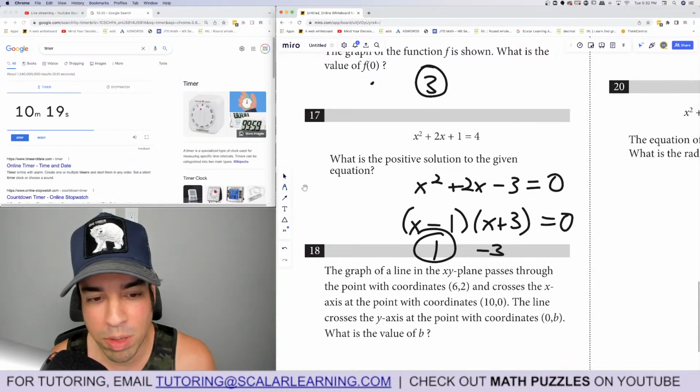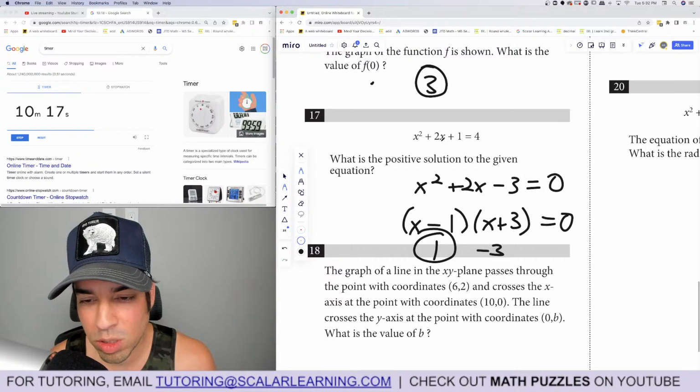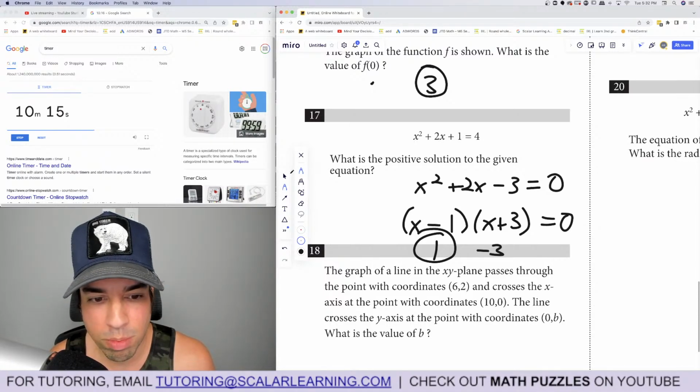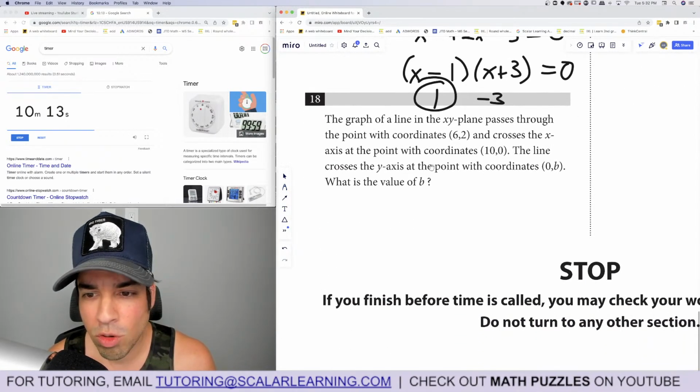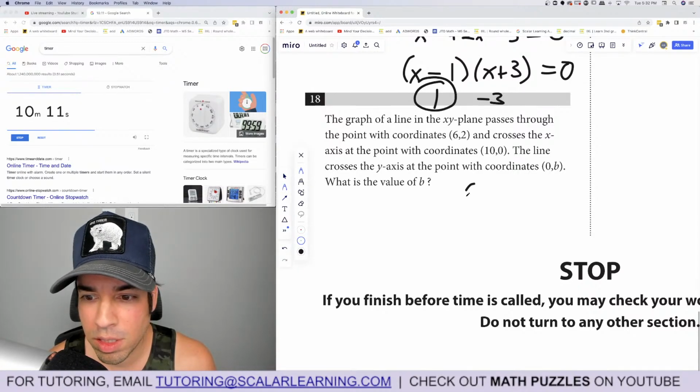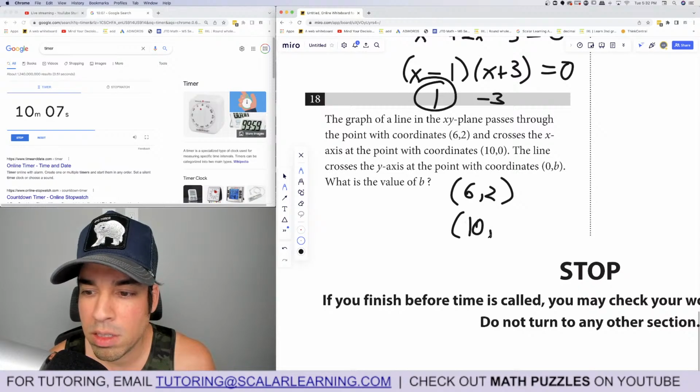And now I'm going to double check by plugging it back in. 1 plus 2 times 1 is 2. 1 plus 2 is 3 plus 1 is 4. Boom, done. 18. The graph of a line in the xy plane passes through the point 6, 2 and crosses the x-axis at the point 10, 0.